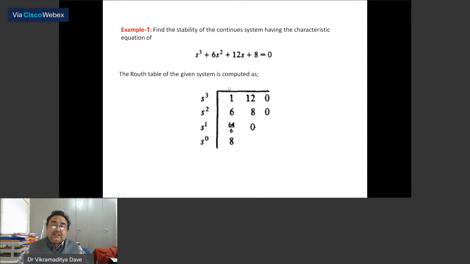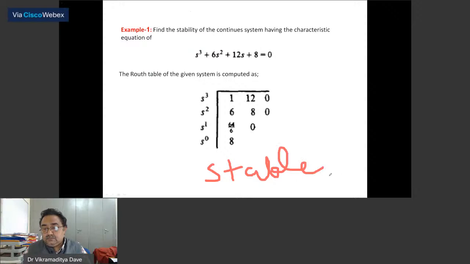Now see, how many sign changes are there in the first column? 1 is positive. 6 is positive. 64 by 6 is positive. And 8 is positive. Hence, all signs are positive. There are no sign changes. Hence, the system is stable. So you will write the system is stable for this particular system. So very clear, very simple example. This is the first case, a normal case.